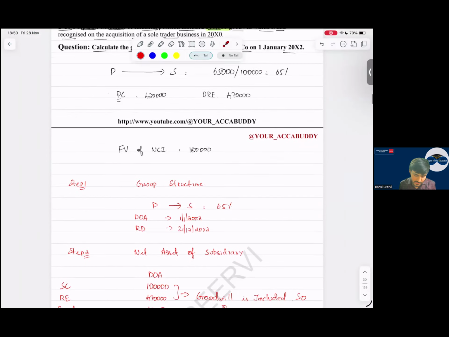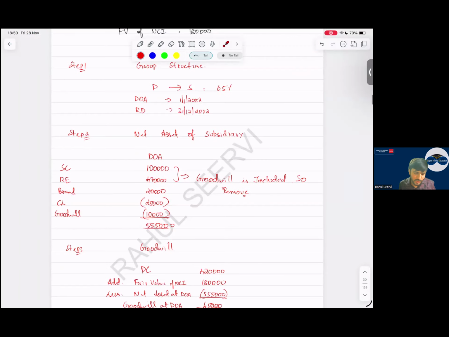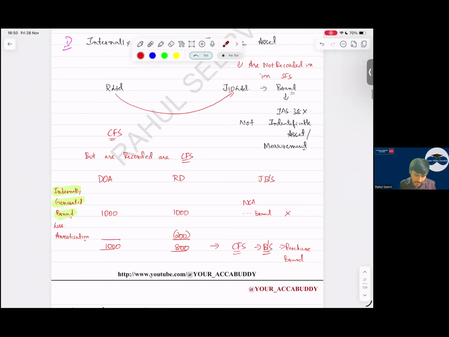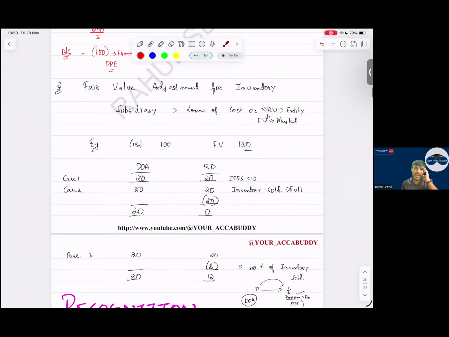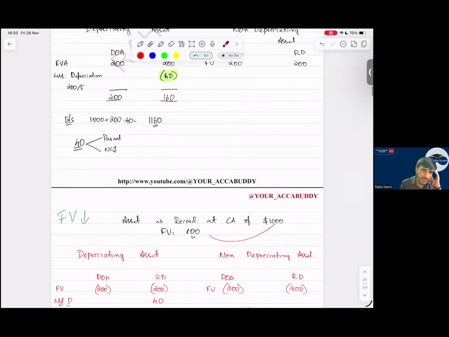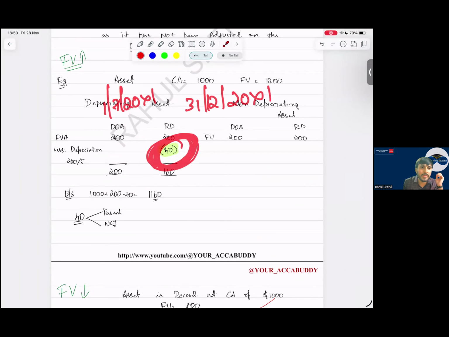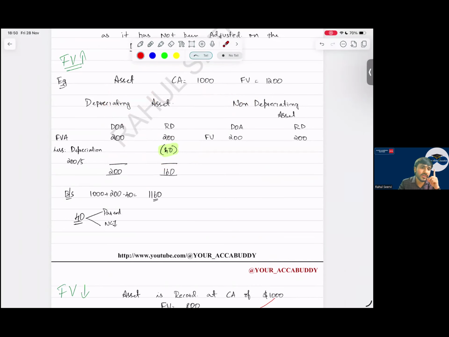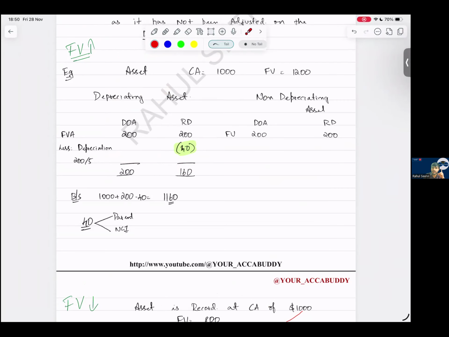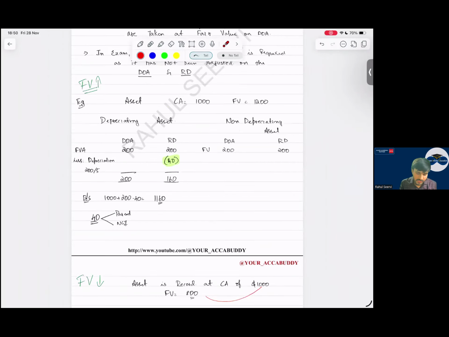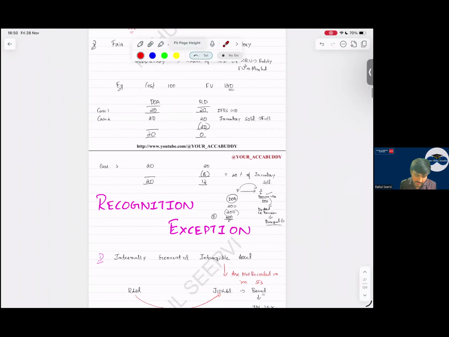Okay then. A question to everyone. When I say fair value adjustment here, if I acquire the company in the middle of the year, I acquired the company on 1st July 2000x1. My year end is 31st December 2000x1. How many months of depreciation will I charge here? Will I charge 6 months, 12 months, 1 year, 2 years, 3 years? 6 months. Understood? Okay, then. It's a silly mistake, avoid it, sir. Done with this.